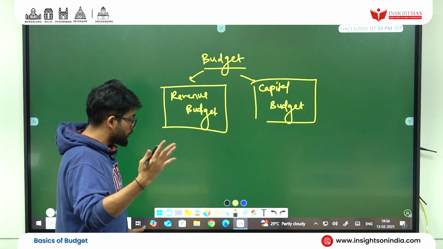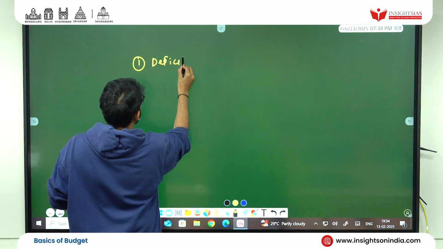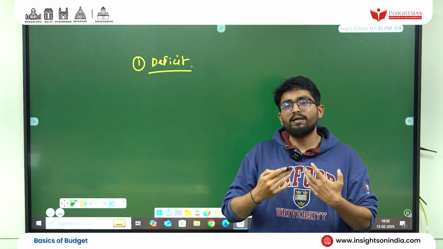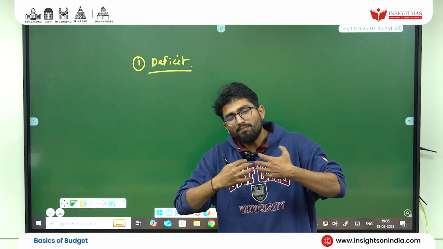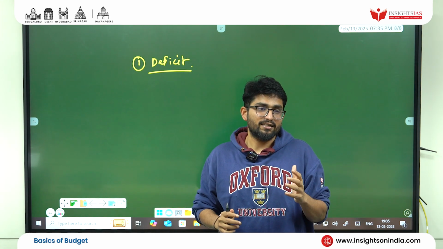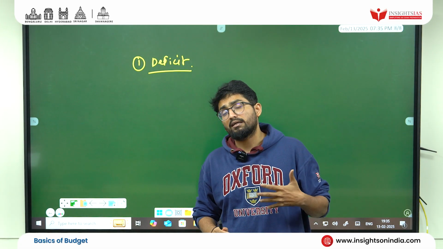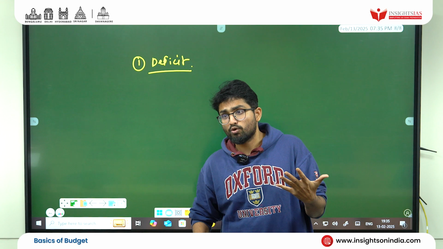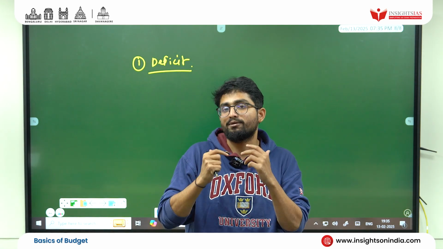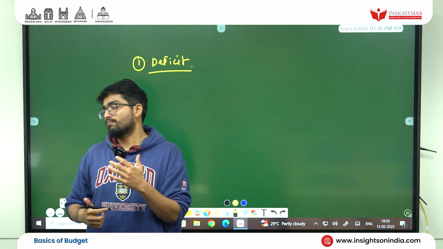There are 2-3 more concepts which we are going to see now. It comes as what? Deficit. So what is deficit, students? Deficit is some shortage. And in our economic terms, deficit means nothing but we end up spending more and earning less. That creates a deficit, isn't it? So I am deficit of 10 rupees. That means maybe I spent 30 rupees and I am having 20 rupees. So I will tell him, bro, can you please give me 10 rupees? Because I am 10 rupees deficit of that. So deficit means your expenditure is more, earning is less.